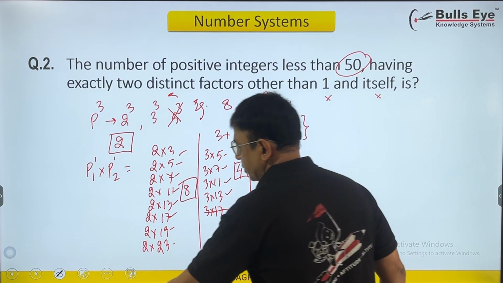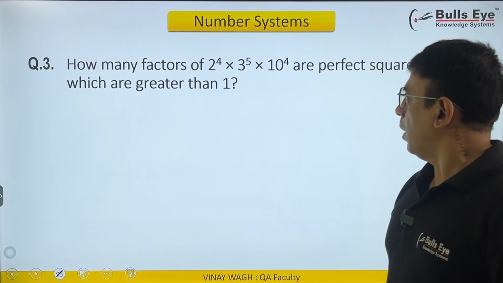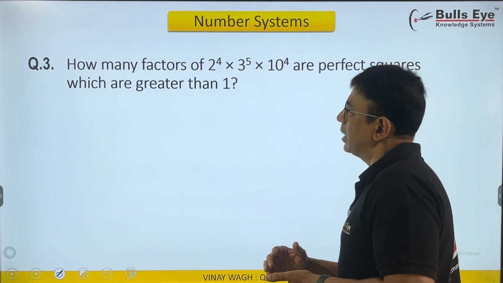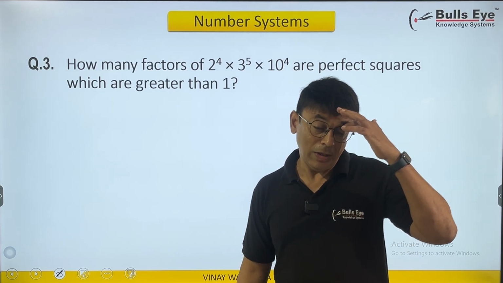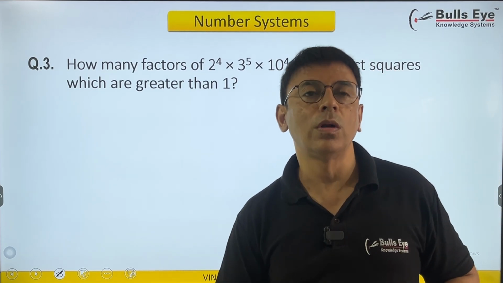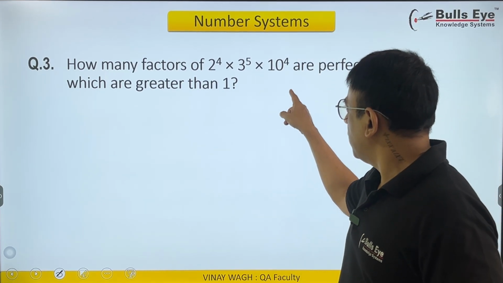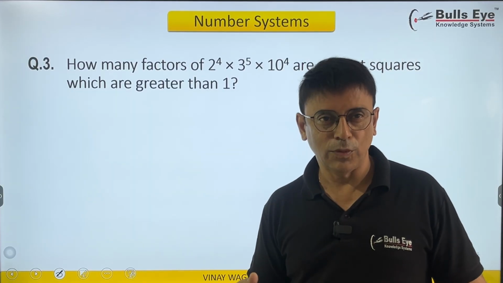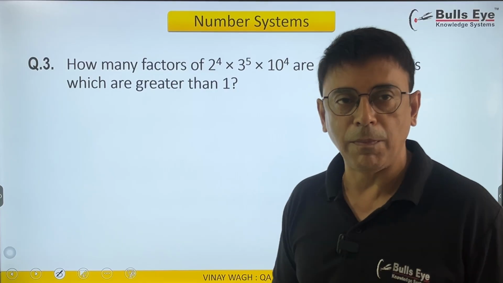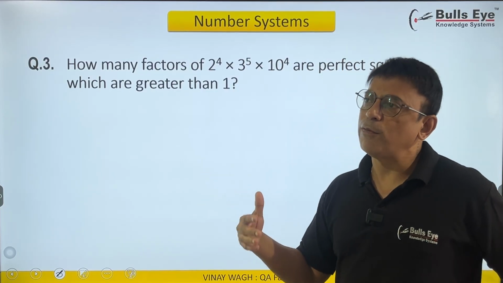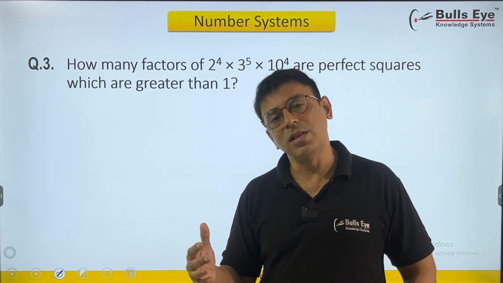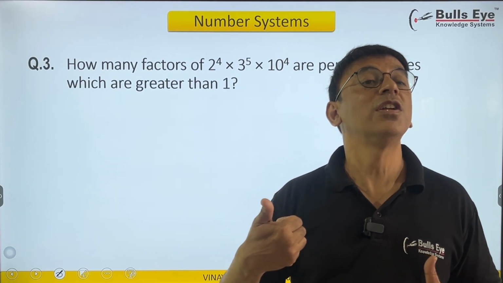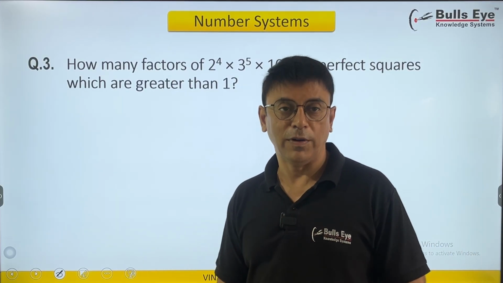Nice. Next question. How many factors of this huge number are perfect squares that are greater than 1? 1 is also a perfect square, but the question doesn't want 1 in it. It's a big number. Thankfully, it is already broken into prime numbers except that 10. So it is left for us to break it into prime numbers. And after that, we have to assemble the prime numbers that have even exponents. So any prime number raised to an even exponent will make it a perfect square.